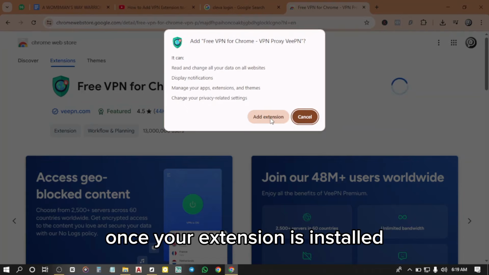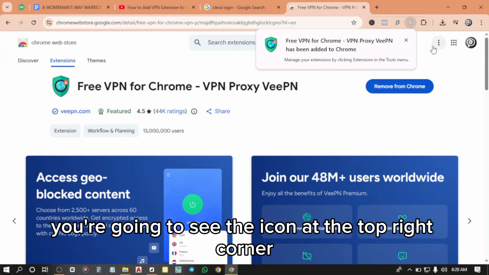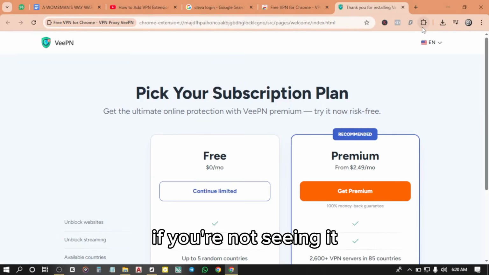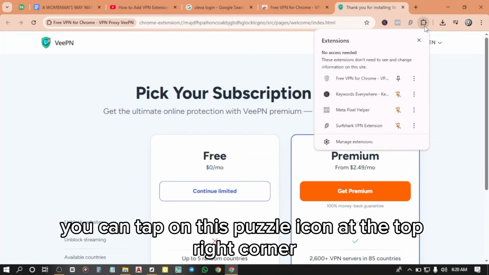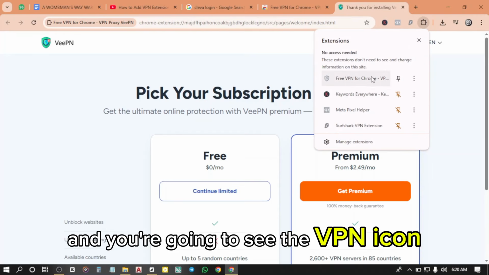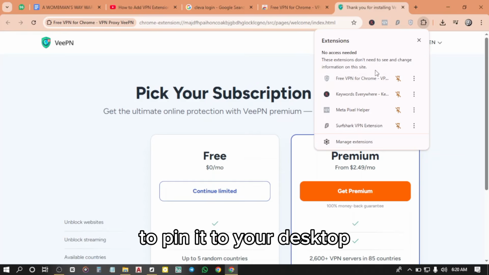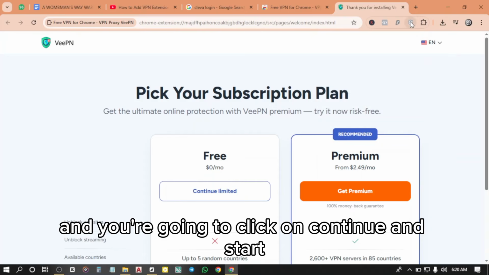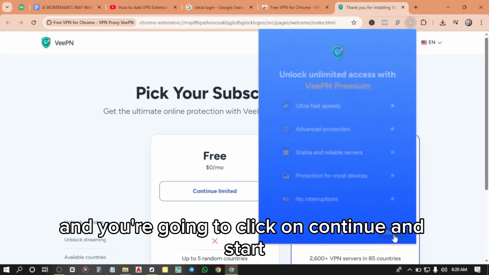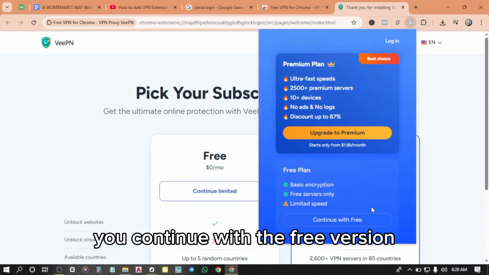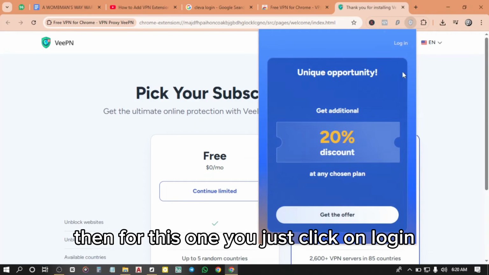Once your extension is installed, you're going to see the icon at the top right corner. If you're not seeing it, you can tap on this puzzle icon at the top right corner, and you're going to see the VPN icon. Then you can click on the pin icon to pin it to your desktop. Now you tap on it, and you're going to click on Continue and Start. You continue with the free version. Then for this one, you just click on Log In.